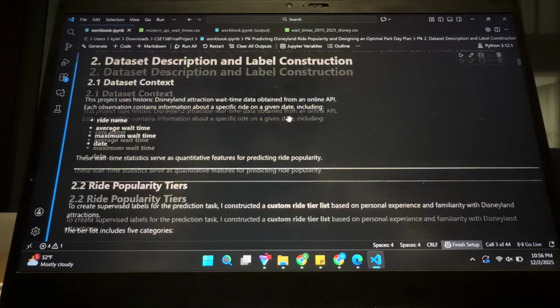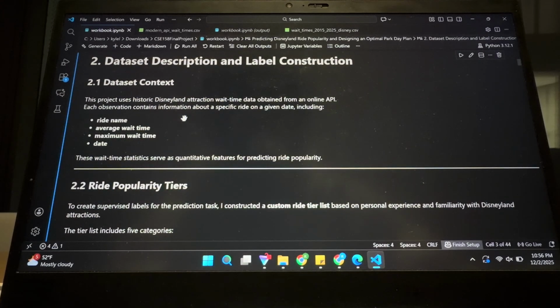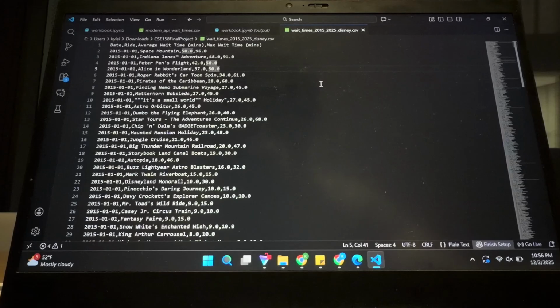And then on top of that, I also made another scraper, or another API caller, but I'll discuss that later on. To get a glimpse of what the data looks like, I have the CSV right here. As you can see, it's the date, the name of the ride, and then the average wait time and the maximum wait time for that day. And I have all the rides.